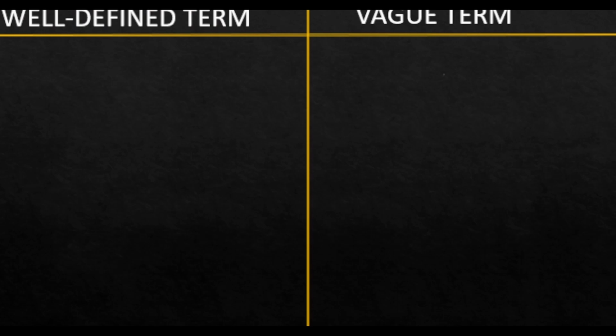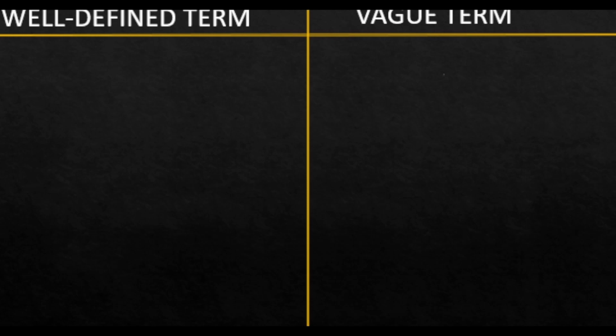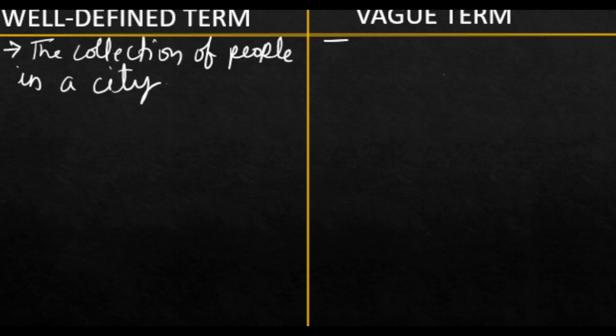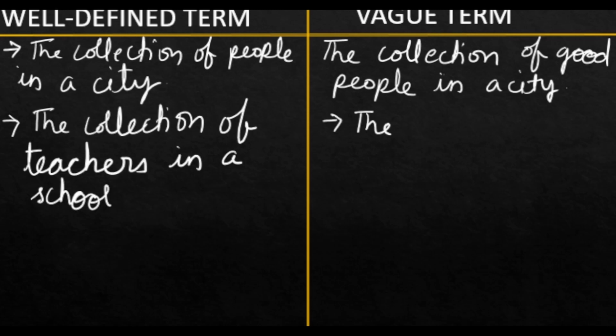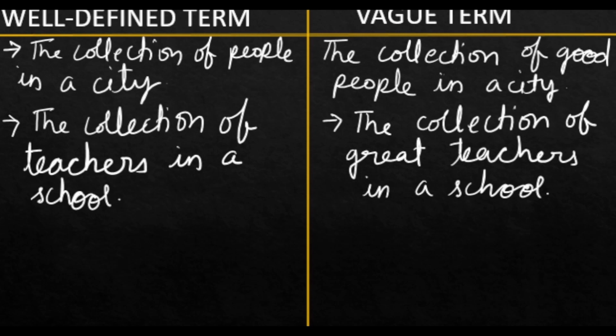On comparing both the terms, well-defined term, vague term, it will be more clear. For example, collection of people in a city. The collection of good people in a city. The collection of teachers in a school. The collection of great teachers in a school. So what will be the well-defined term and vague term in these examples?